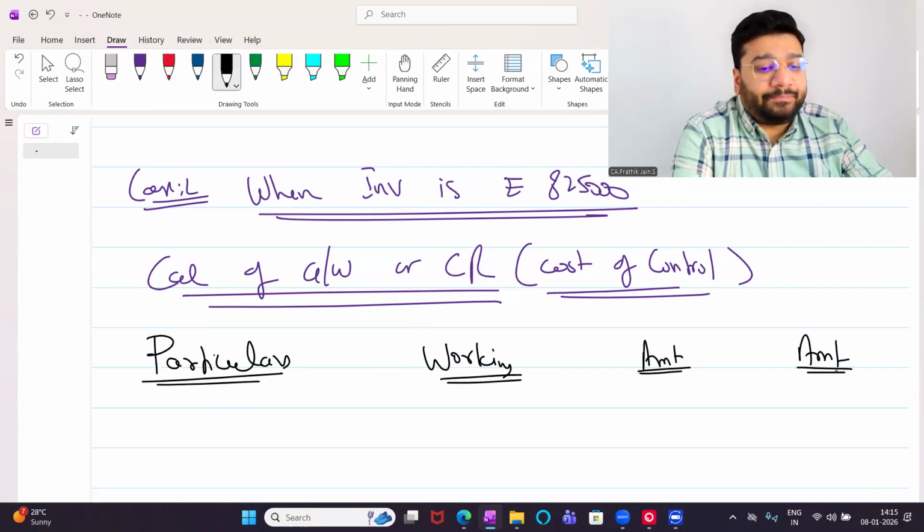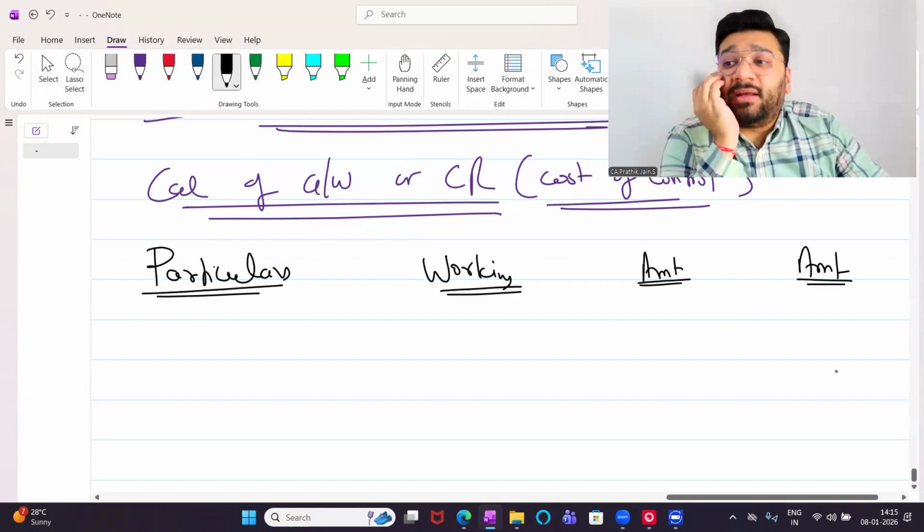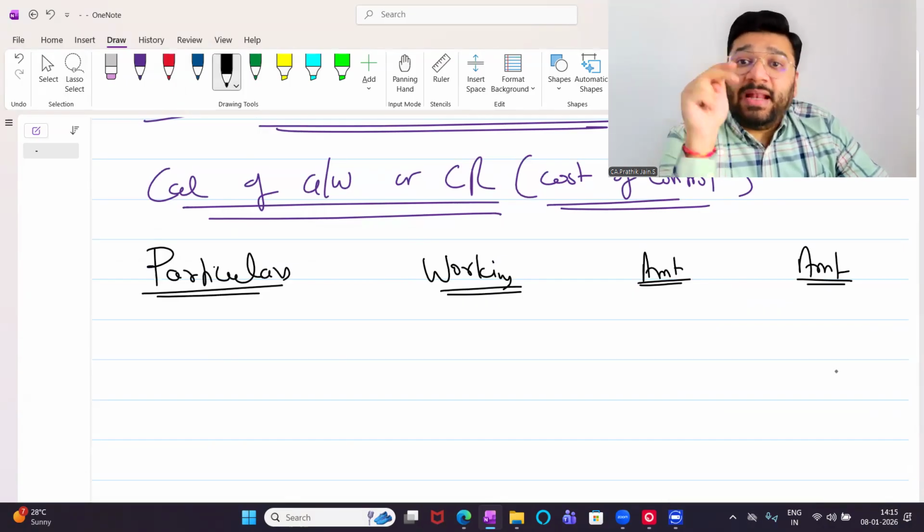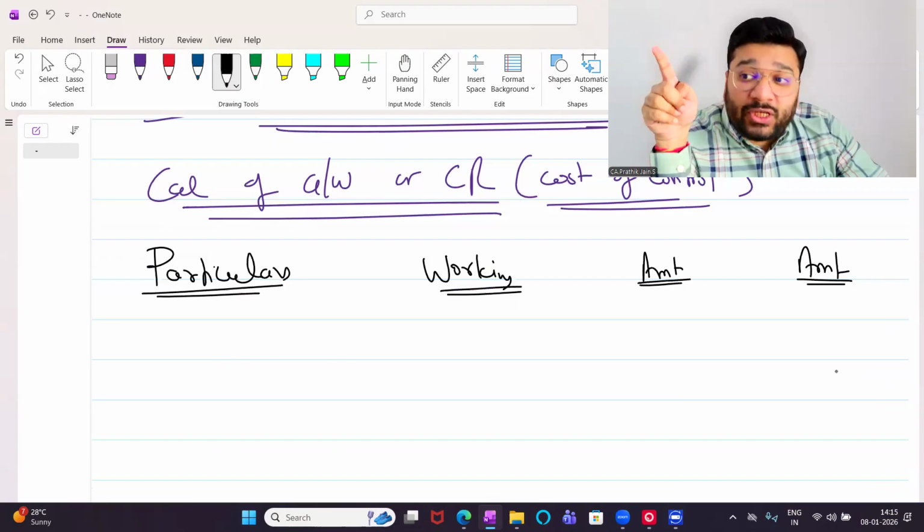Any difficulty? For me to calculate goodwill or capital reserve, I need how many data? Two data. Broadly, I need two data. One is investment, second is net asset. In net asset, how many data I need? Two data. One is share capital on the date of acquisition and reserve and surplus on the date of acquisition.